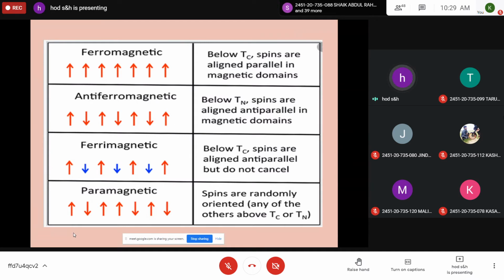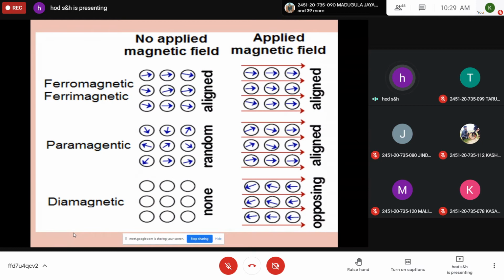Of course, diamagnetic materials repel the magnetic lines. In the presence of the field, you can see the diagram. There is no applied magnetic field. If you see the bottom diamagnet, there is no dipole. But in the presence of the field, the dipoles are created, but they orient opposite to the direction of the applied field, so that they repel the magnetic lines. And if you take a paramagnetic material, magnetic dipoles are there, but they are randomly oriented. So in the presence of the field, they align in the direction of the field, giving rise to magnetization.